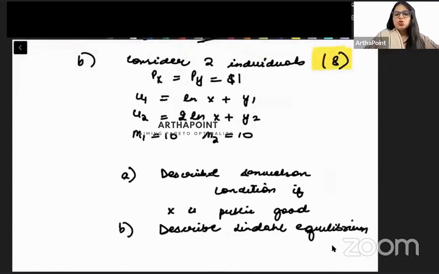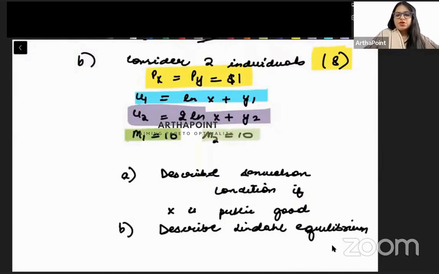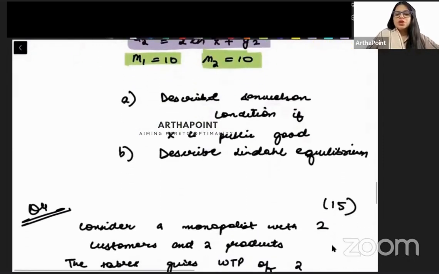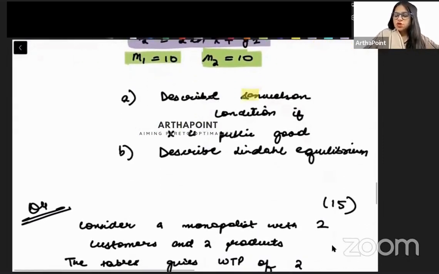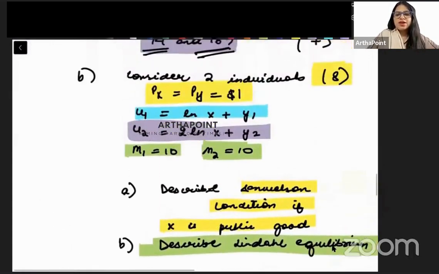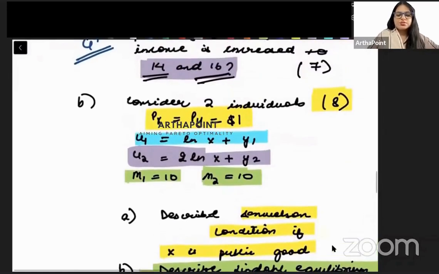देखो इसमें क्या है? So you are given that the price of the two goods X and Y is 1 each. You are given that the utility function of individual 1 is ln x plus y1. Utility function of individual 2 is 2 ln x plus y2. Income of individual 1 is given to you as 10. Income of individual 2 is also given to you as 10. So there are two parts to this question. First of all, you have to find the Samuelson condition given that X is a public good. And secondly, you have to go ahead and find the Lindahl equilibrium. So these are the two parts to this question that you have to go ahead and attempt.